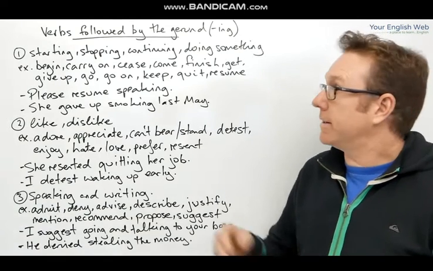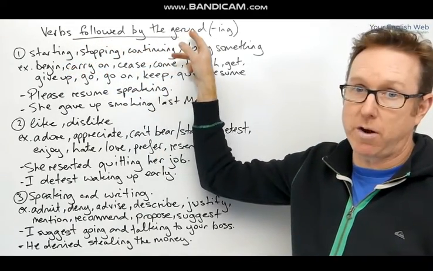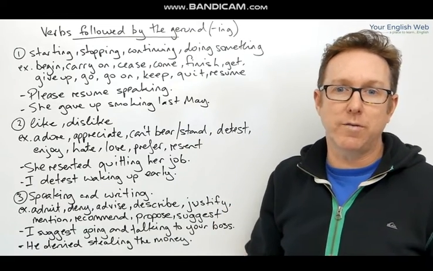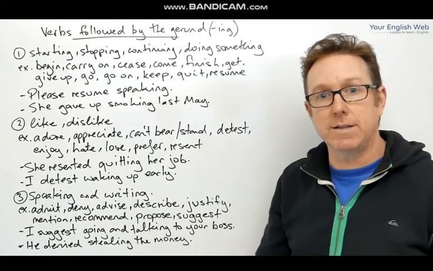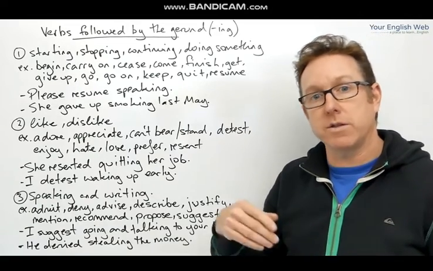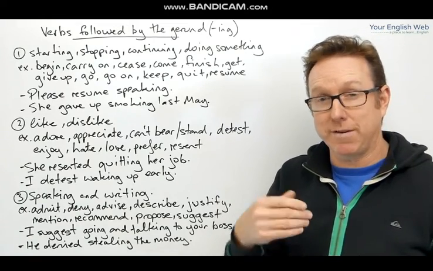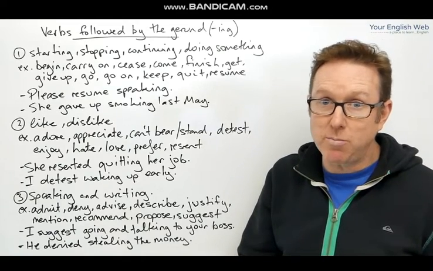Now, as I said, today's lesson is looking at verbs that are followed by the gerund, okay? And as you know, as learners of English, some verb patterns are verb plus infinitive, verb plus gerund. Sometimes the verb can take both the infinitive and the gerund. Sometimes there's no change in meaning.